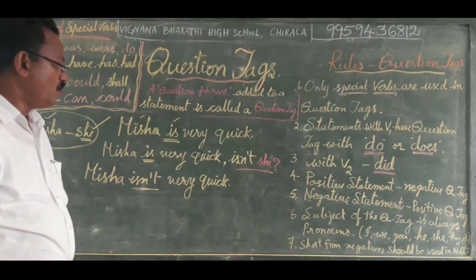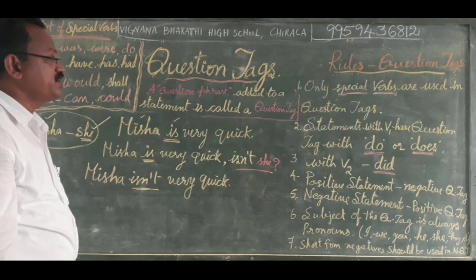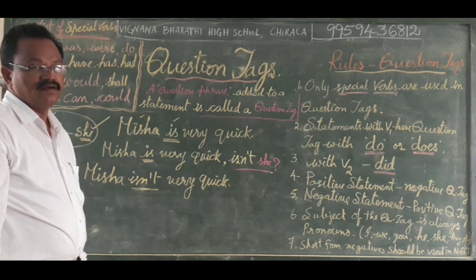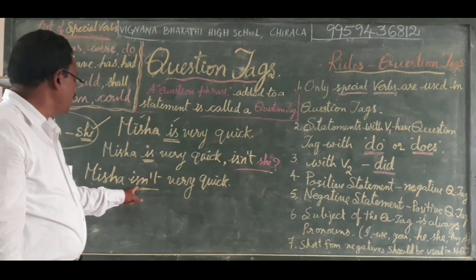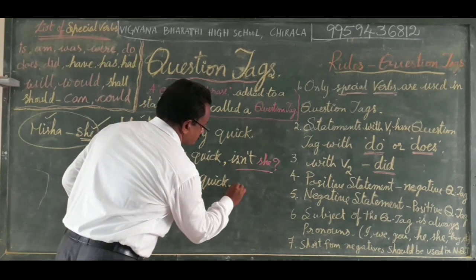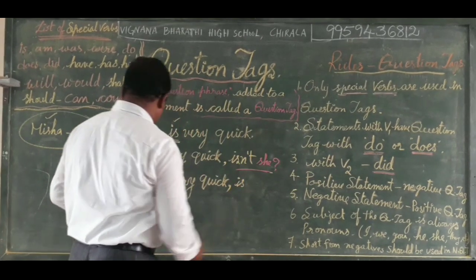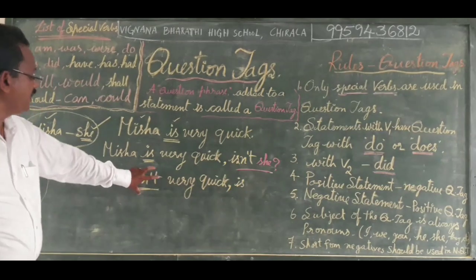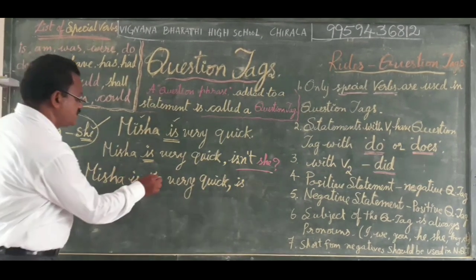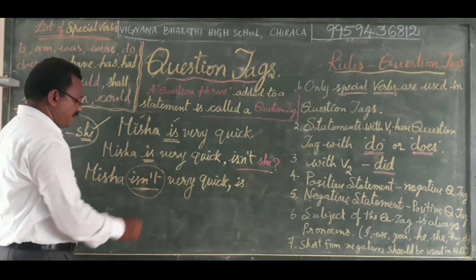So, we use only special verbs with pronouns in the question tag. What is the special verb used here already? Is. We write comma, is, and in a negative statement with not, isn't. So here we have a negative statement.